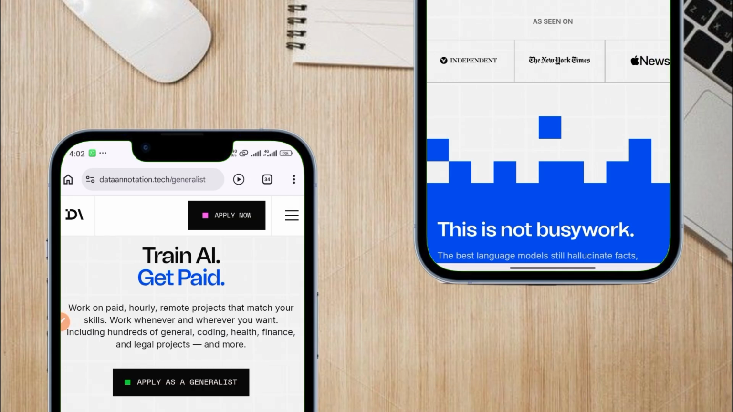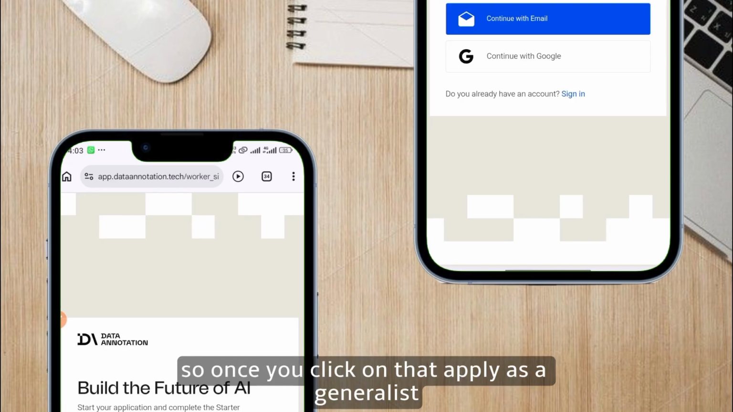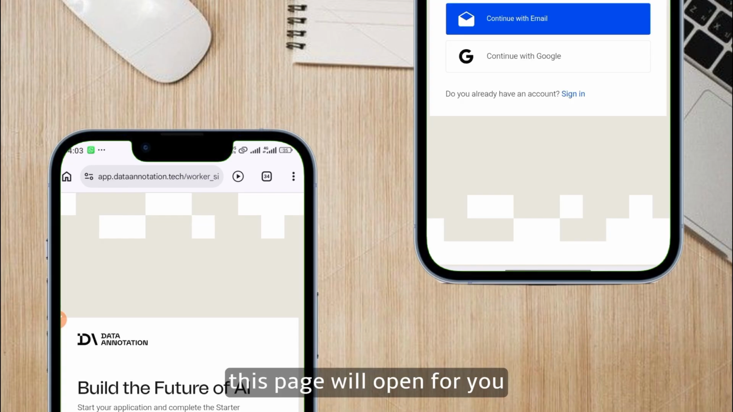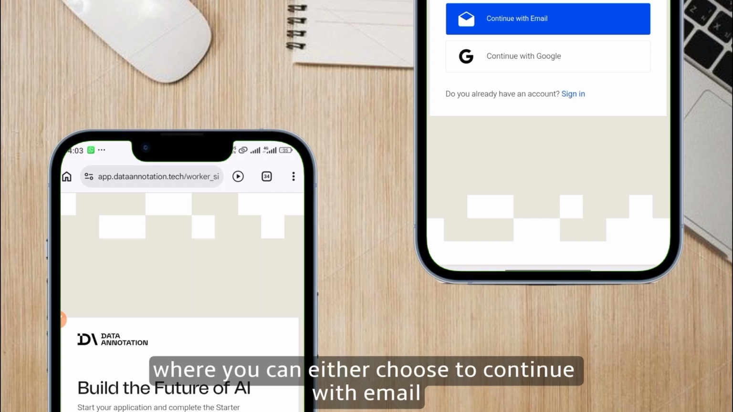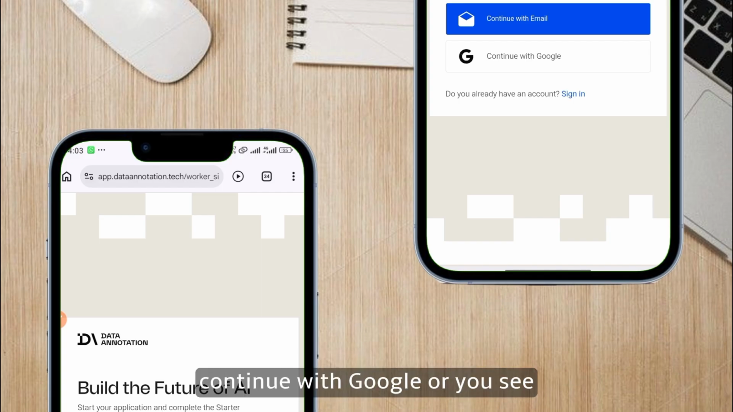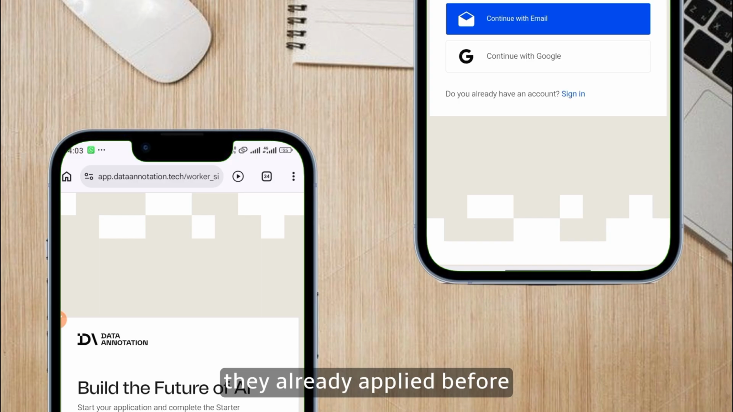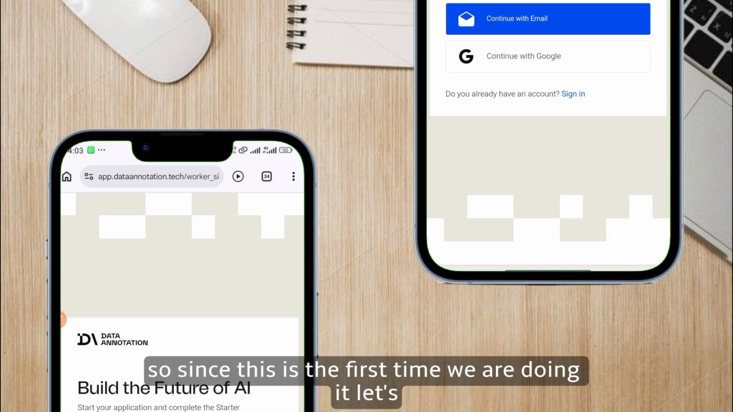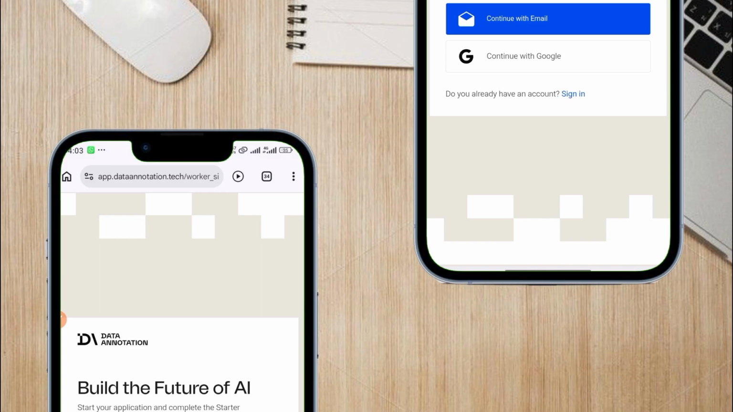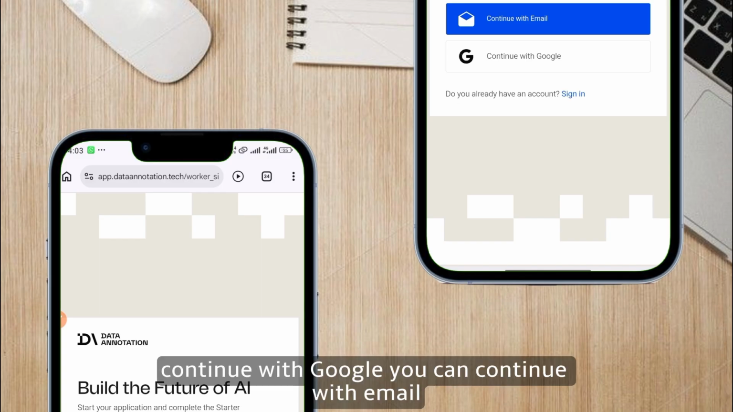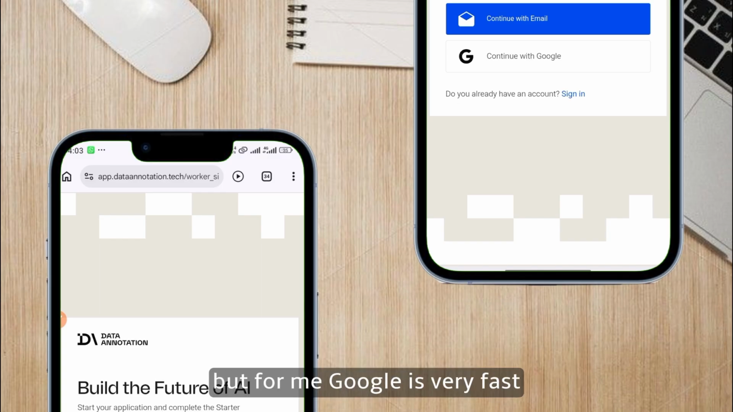Click on it. Once you click on apply as a generalist, this page will open for you where you can either choose to continue with email or continue with Google. Do you have an account already? That is for those who already applied before; you can just use the sign in. Since this is the first time we are doing it, let's click continue with Google. You can continue with email, but for me, Google is very fast, so I'll just use continue with Google.